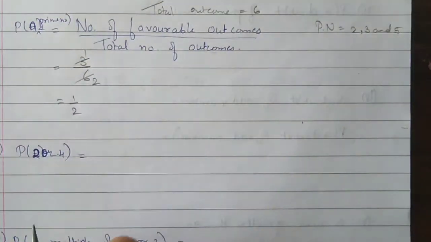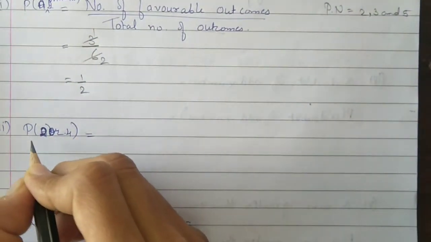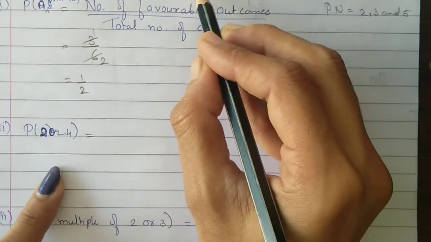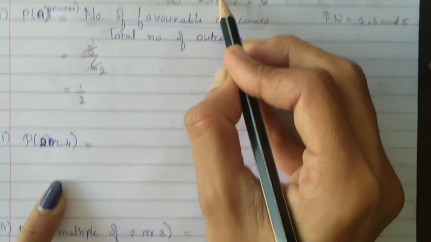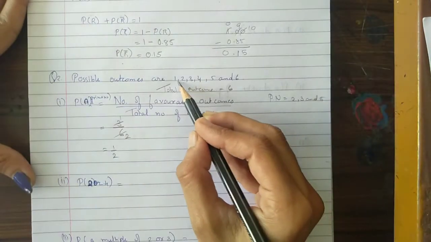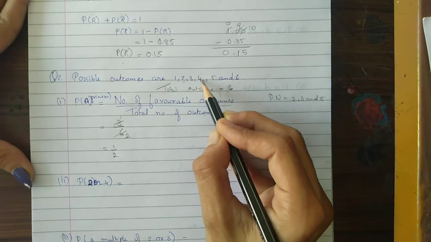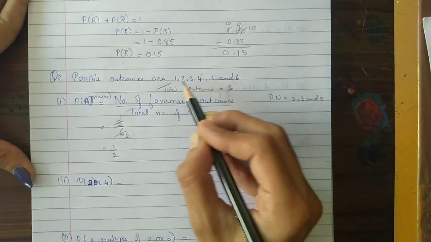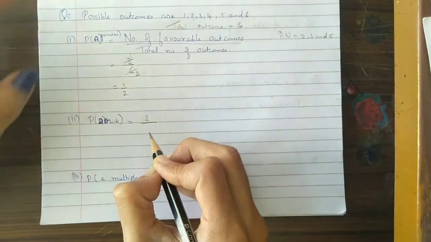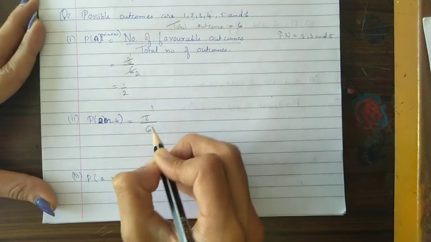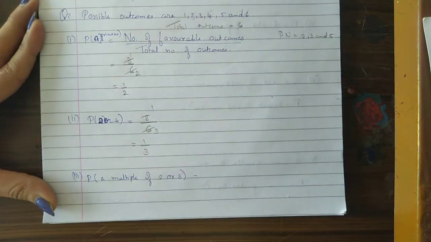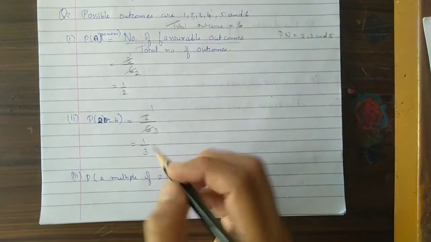1 upon 2. Now the probability of 2 or 4. So 2 or 4, 1 here and 1 here. So the number of favorable outcomes is 2, and 2 upon the total number of outcomes, which is 6. So 2 ones are 2, 2 threes are 6, which is equal to 1 upon 3. Only the total we have to write.